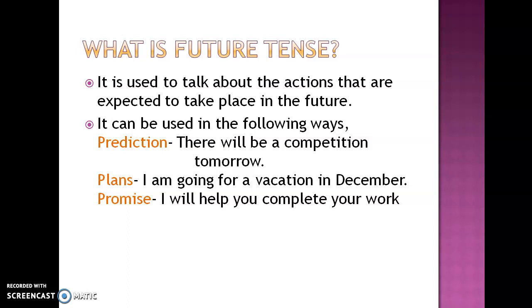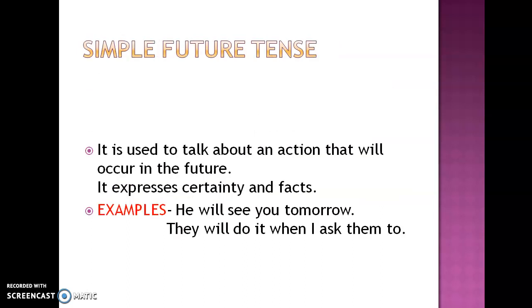Okay. Then future tense is used to make a promise. I will help you complete your work. So this is a promise that is being made. So future tense is used to make predictions, plans and promises.